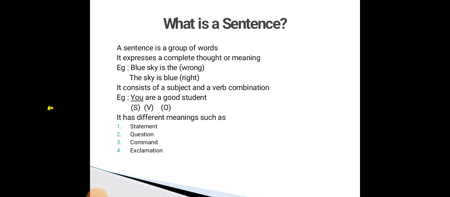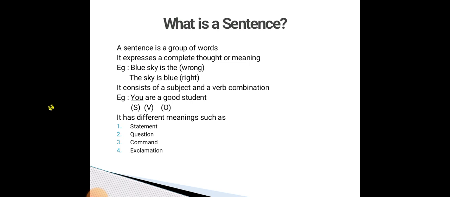Next we can see about subject and verb combination. Sometimes the subject is not given in the sentence. For example, "Put the book here." You have to write the subject in front of this sentence. So, "You put the book here." Now, "you" is the subject, "put" is the verb, and "the book here" is the object. Likewise, another example: "You are a good student." In this sentence, "you" is the subject, "are" is the verb, and "a good student" is the object. So this is the subject and verb combination.